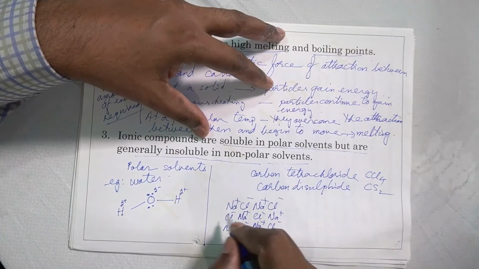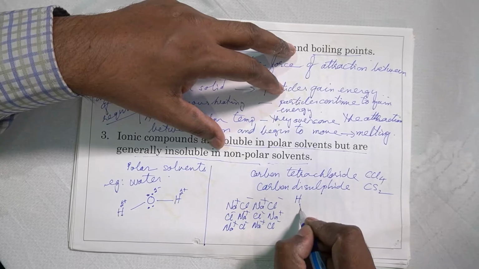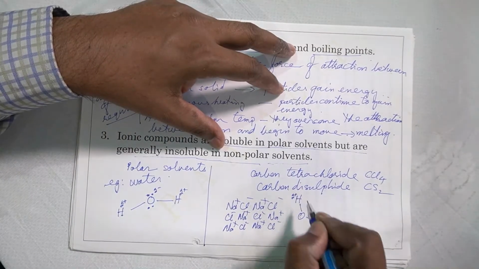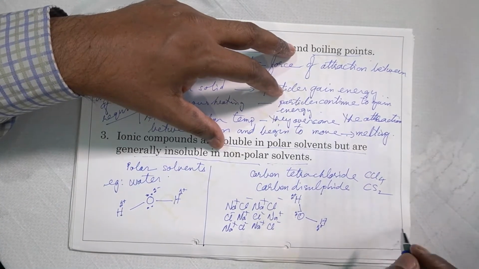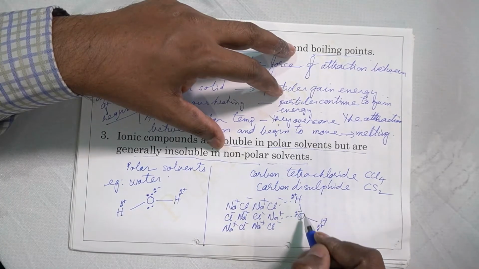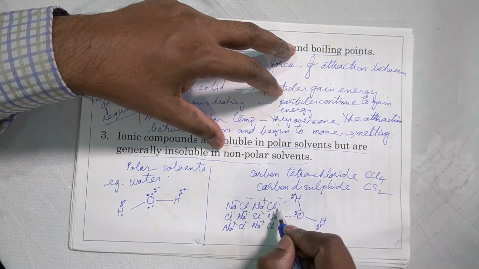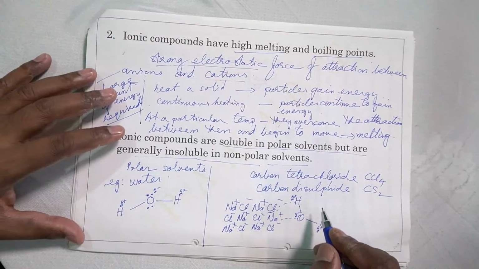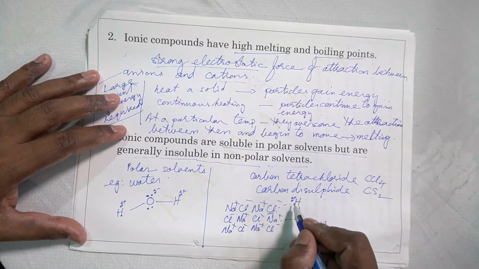Now when it is put in water, a polar molecule, or a polar solvent, H-O-H, there is a partial positive charge on hydrogen, partial negative on oxygen, and a partial positive on this hydrogen. Now there is interaction between the opposite anions and cations with the molecule of water because of polarity. So the chloride ion becomes free from here because of the extra attraction. It is already held strongly, but due to the attraction from this hydrogen, what happens?